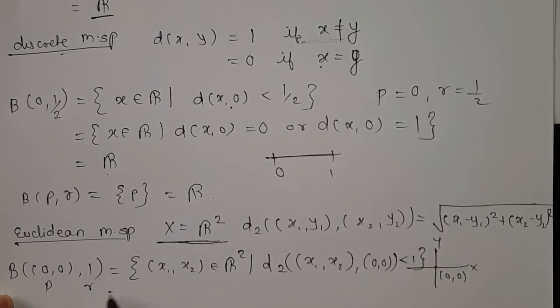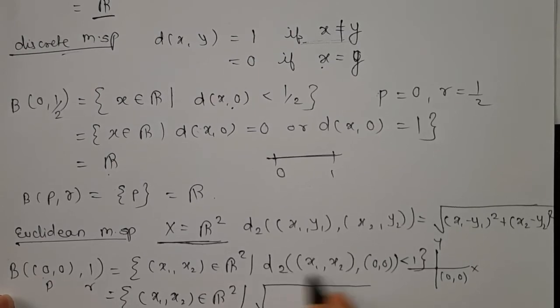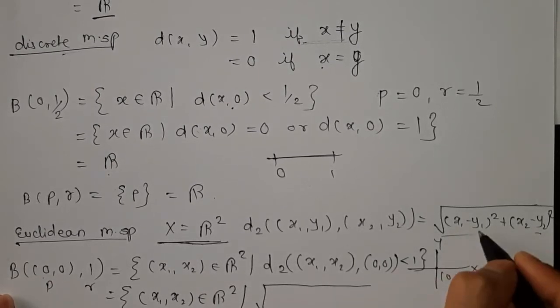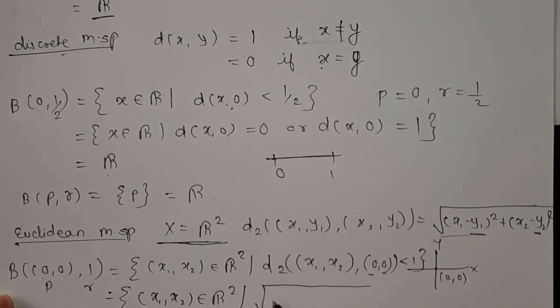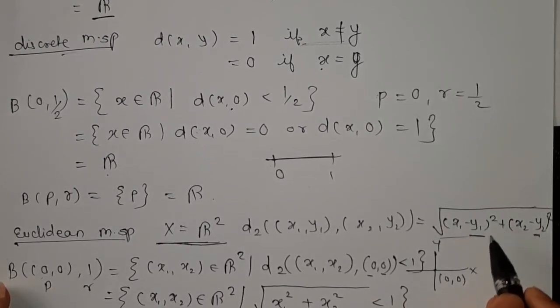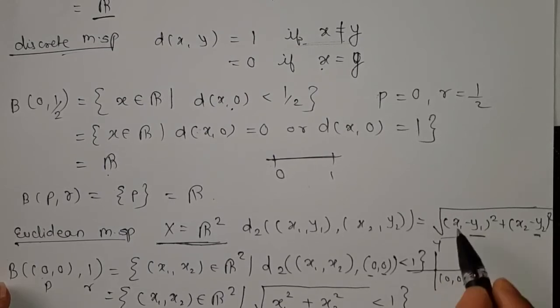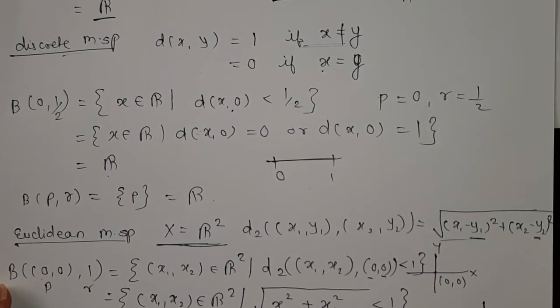Which implies (x1, x2) belongs to R2. Now we put this value in our function. Here y1 is equal to 0, y2 is equal to 0, so we get x1 square plus x2 square is less than 1, meaning (x1 minus 0) square plus (x2 minus 0) square. That's why we get x1 square plus x2 square. And how do we draw a ball?